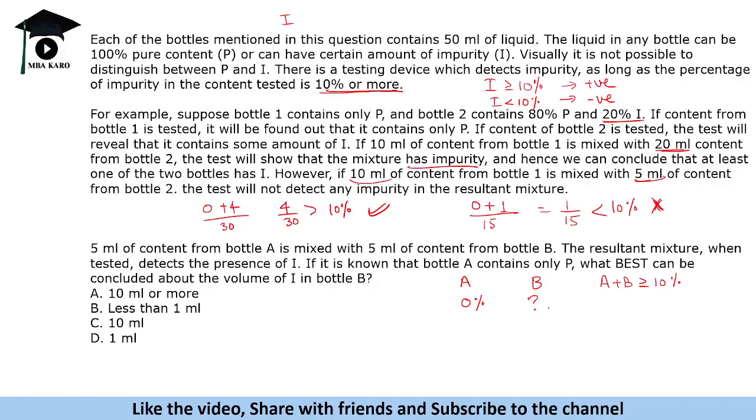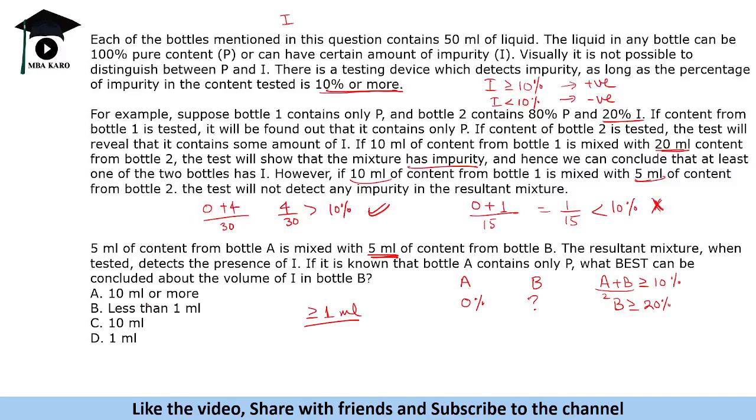So these are equally balanced, right? A is 0%, and these are of equal volume. So that means B should be greater than 20%. If B is greater than 20%, then only, if they are mixed, basically it is A plus B upon 2, right? A is 0, so B is greater than or equal to 20%. Now B is minimum 20%. Now B has 5 ml. 5 ml ka 20% is 1 ml. So it should be greater than or equal to 1 ml.